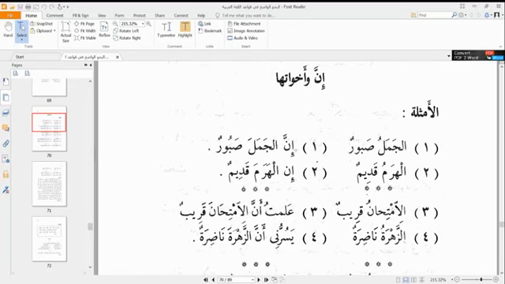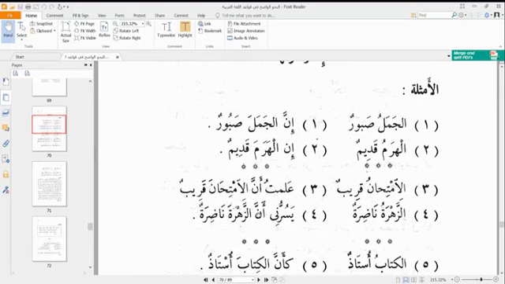Another example is imtihanu qaribun. The examination is close. In this case, anna comes into it, because alimtu anna al-imtihan qaribun. So I know that the examination is close. In this case, anna functions as the word "that," and it gives us more emphasis.